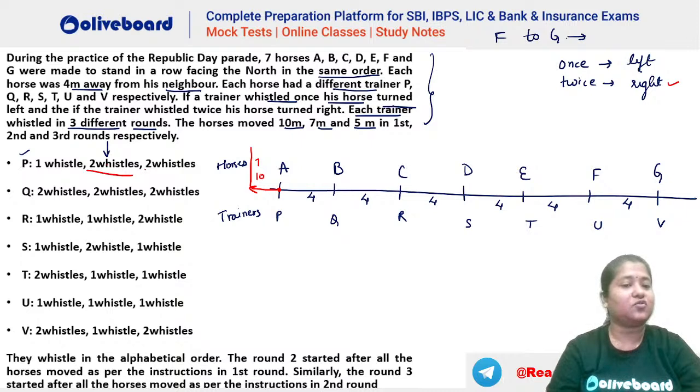And then again 2 whistles. That means again a right turn. So he will again take a right turn from here. So this is your 5 meters here. So this is horse A now. I hope this is clear. This is A's new position here.